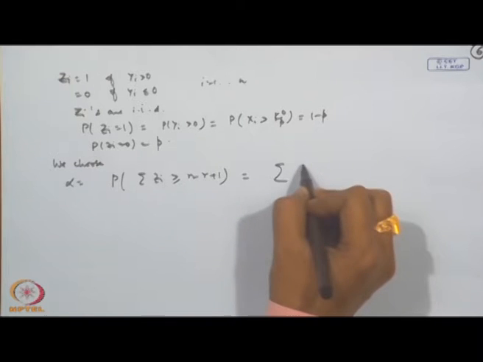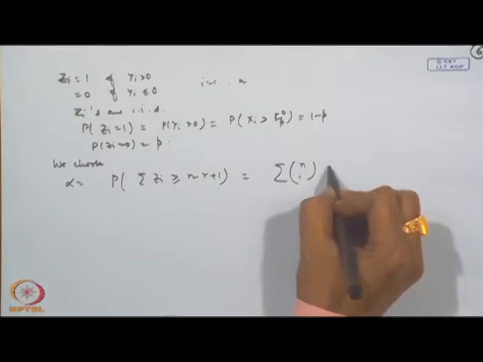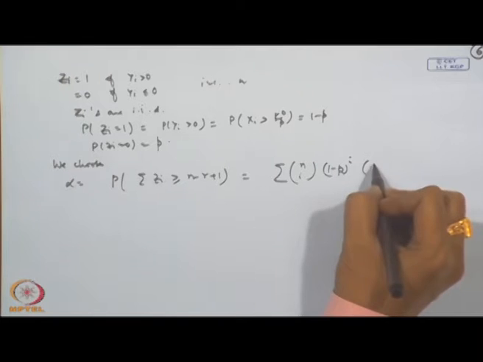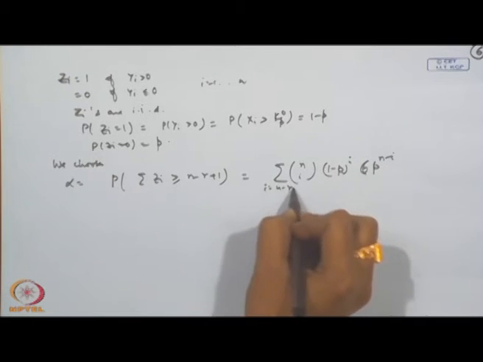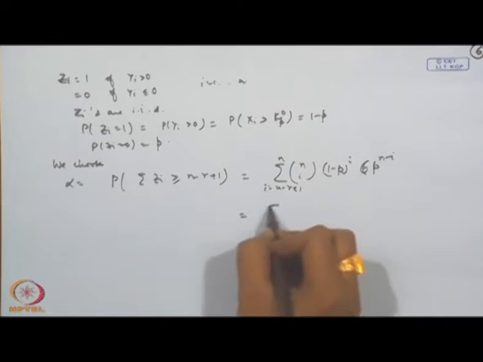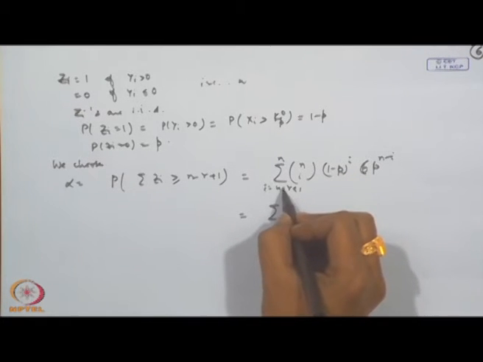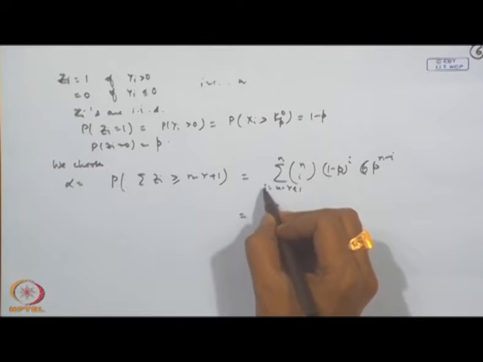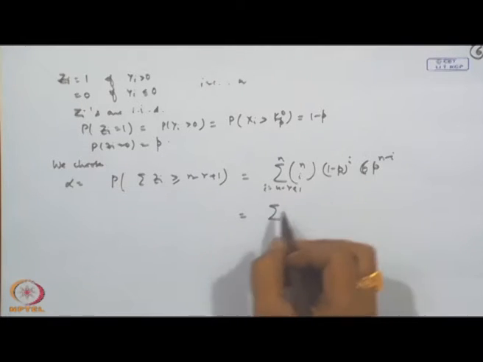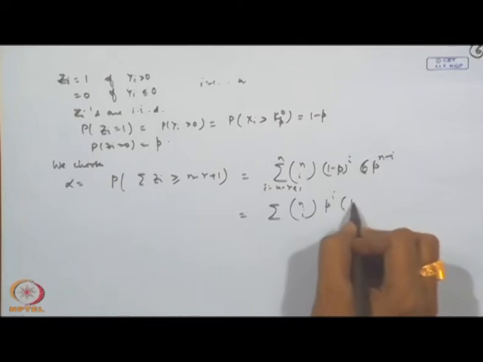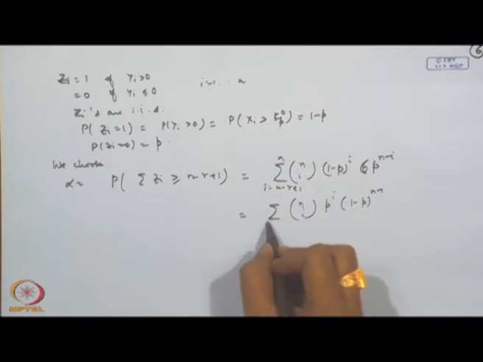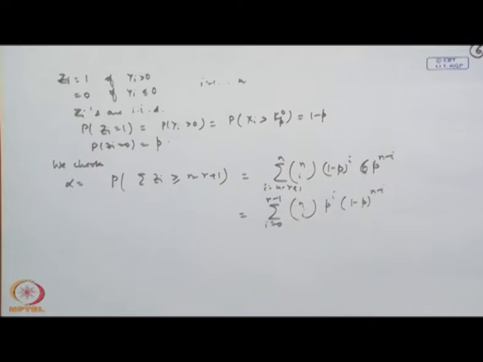Now, this is simply coming from the binomial: n C i, 1 minus p to the power i, p to the power n minus i, for i equal to n minus r plus 1 to n. Of course, you can change this i to n minus j. So this will become equal to n C i, p to the power i, 1 minus p to the power n minus i, for i equal to 0 to r minus 1. So, in either way one can actually obtain this here.